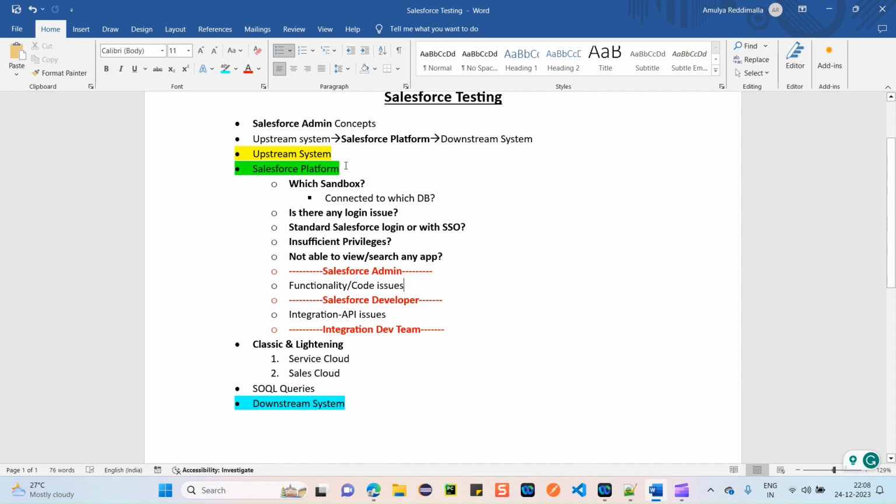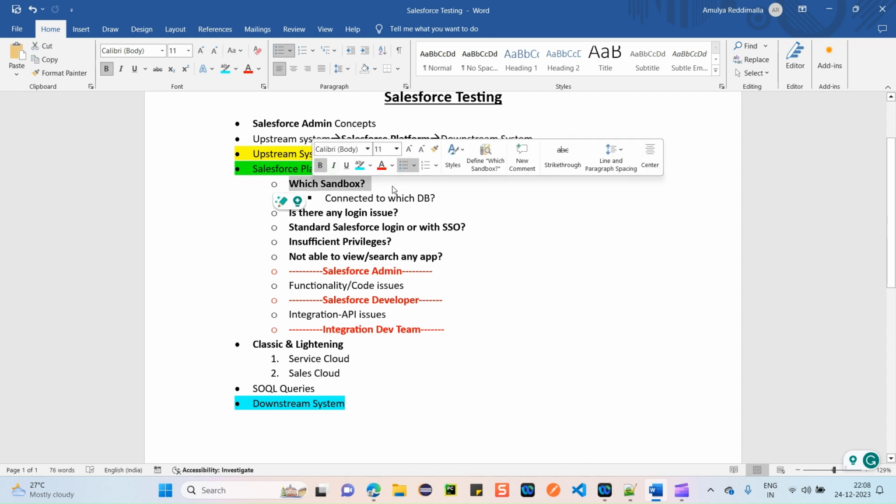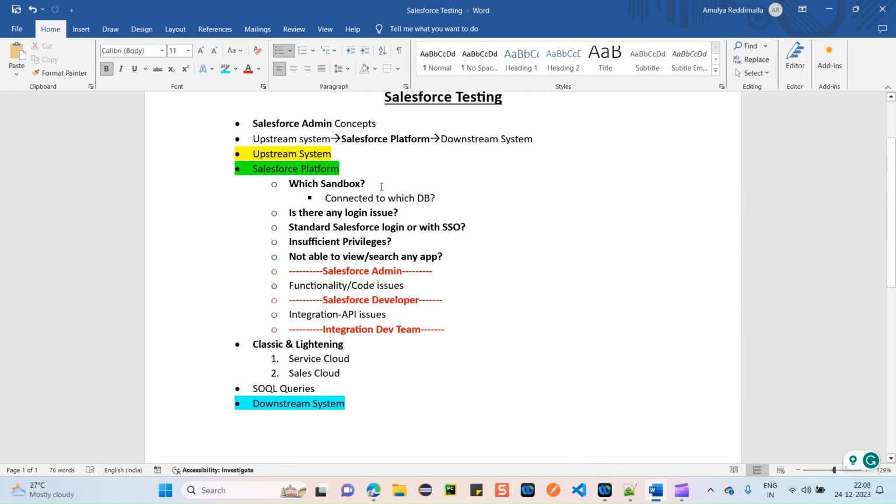For example, they tell you the Salesforce platform is ready, they give you the sandbox URL, and they also mention that this sandbox is linked to such and such a backend database. Now the first thing is, do you have the login credentials to log into that sandbox? Do you have access to that sandbox?